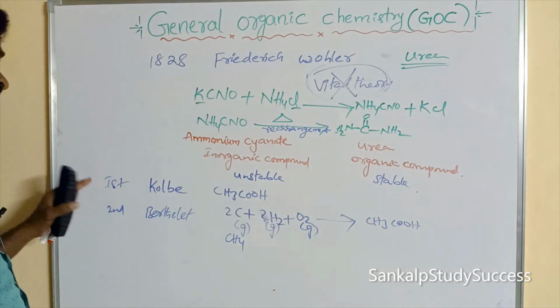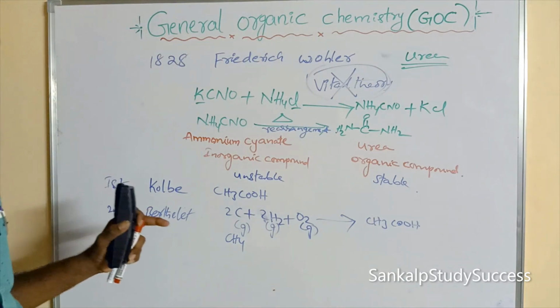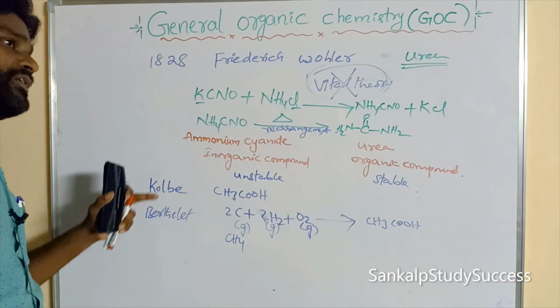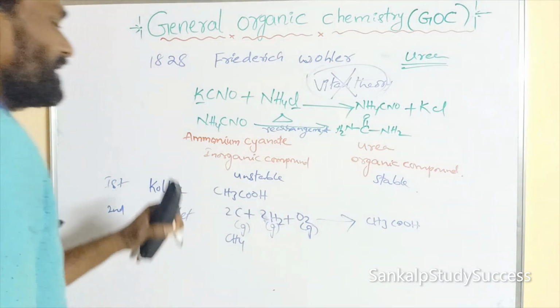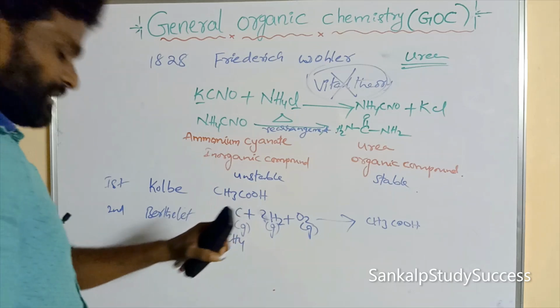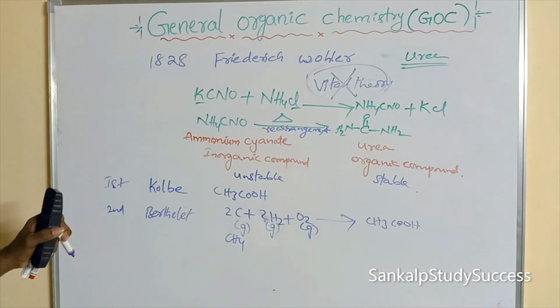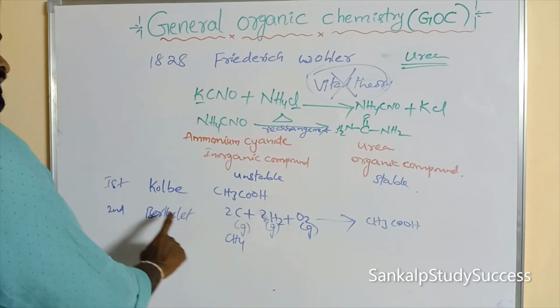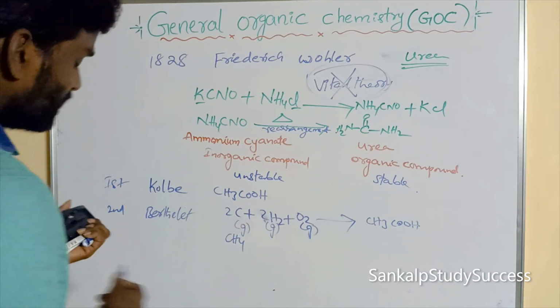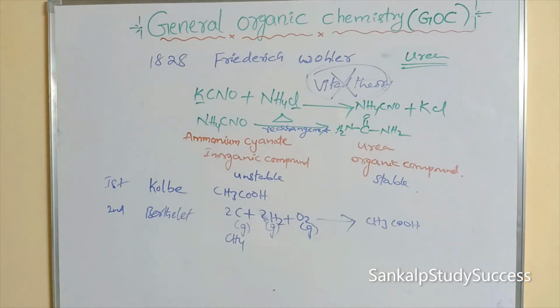And acetic acid is prepared by using constituent elements, and the second organic compound, methane, is prepared by Berthelot from its constituent elements.